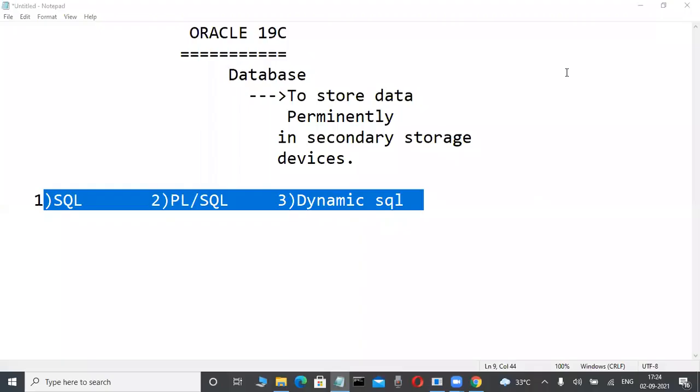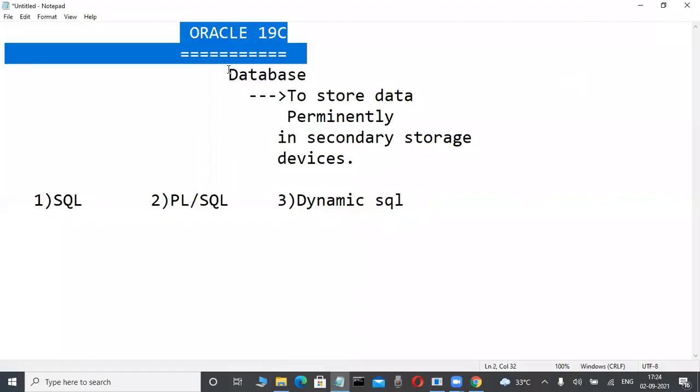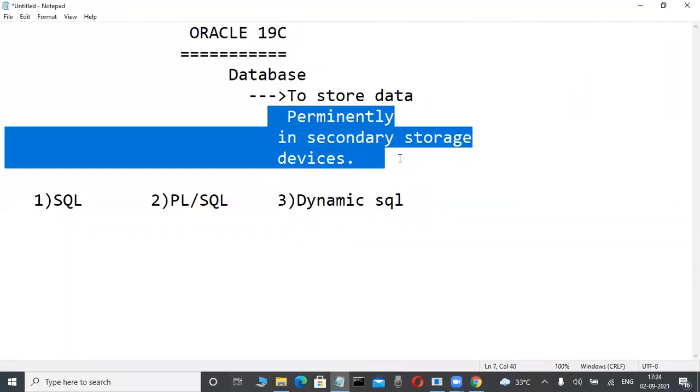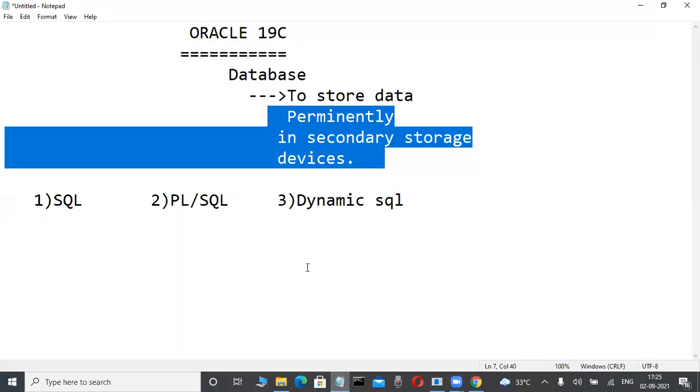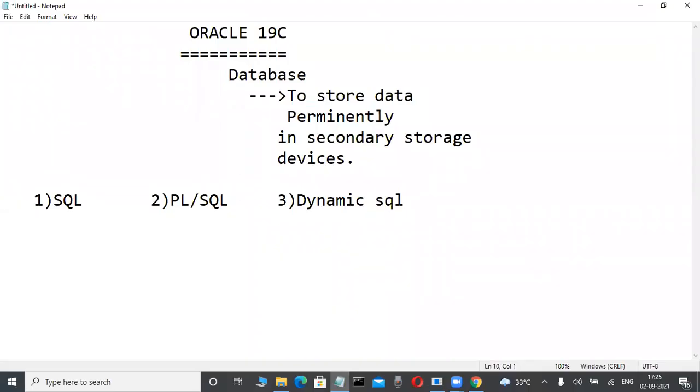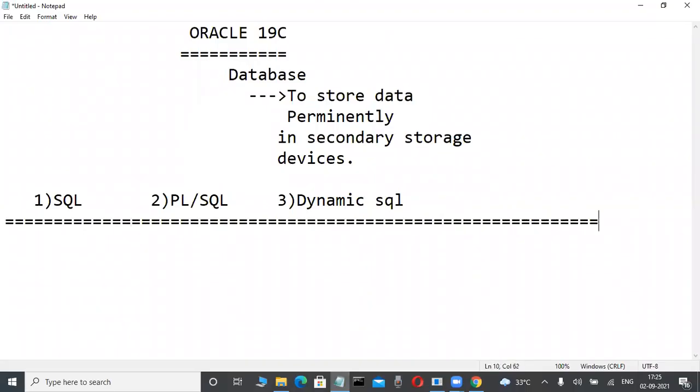Concentrate here. Don't write anything. Just observe it. Oracle is a database product, a structured collection of data, where data is stored permanently. Suppose that data we are operating, then some languages we are learning. Okay, fine. Now, in so many different types of real-time applications, these databases we are using. Now, why do software companies recruit these types of PLSQL developers or SQL developers? These designation jobs are available in companies, so why are they recruiting this special type of programmers? Observe it here, concentrate, very easy.